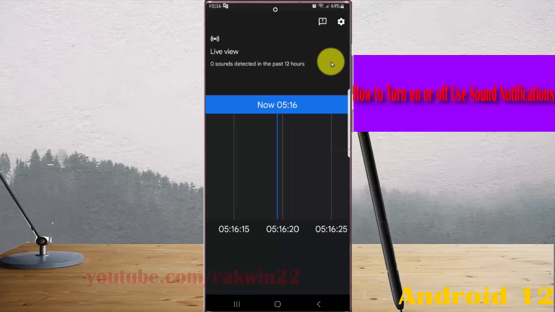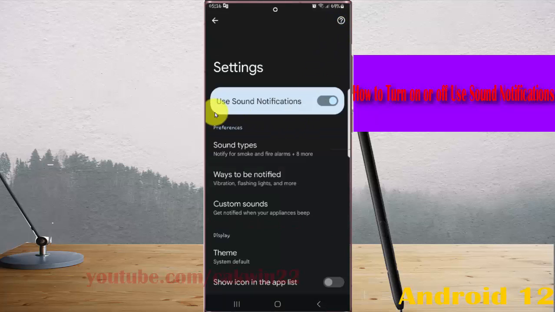And then if you want to turn off, tap sound notification switch until gray to turn off.